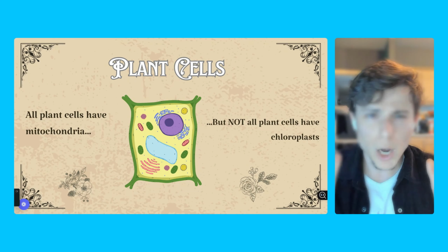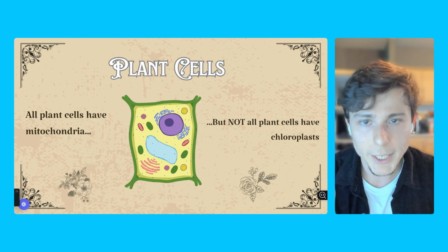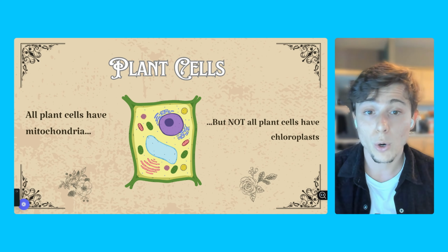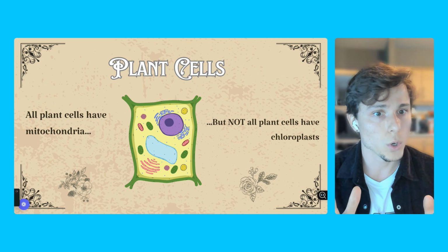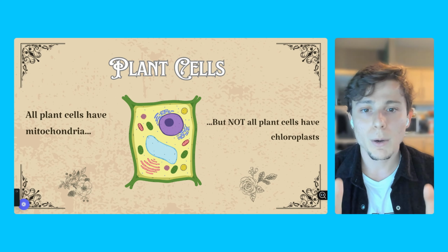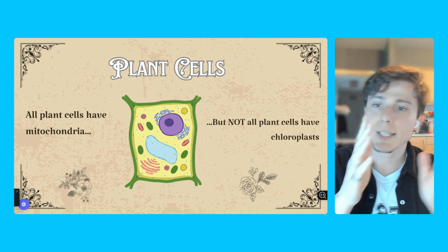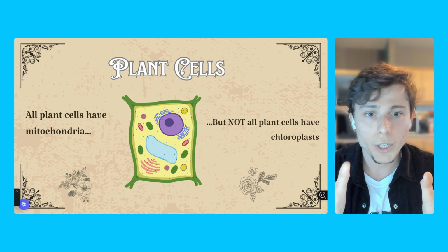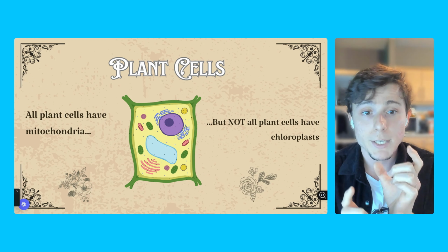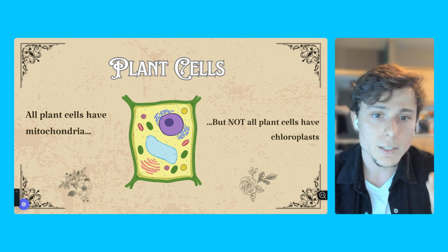Alright, so first, obvious but not so obvious statements about plant cells. All plant cells have mitochondria, okay, but not all plant cells have chloroplasts. Whoa, wait a minute. We usually tend to think about plants with chloroplasts, animals with mitochondria. But you gotta think that these two structures are important and they can be together in the same cell, but not all plant cells have chloroplasts.